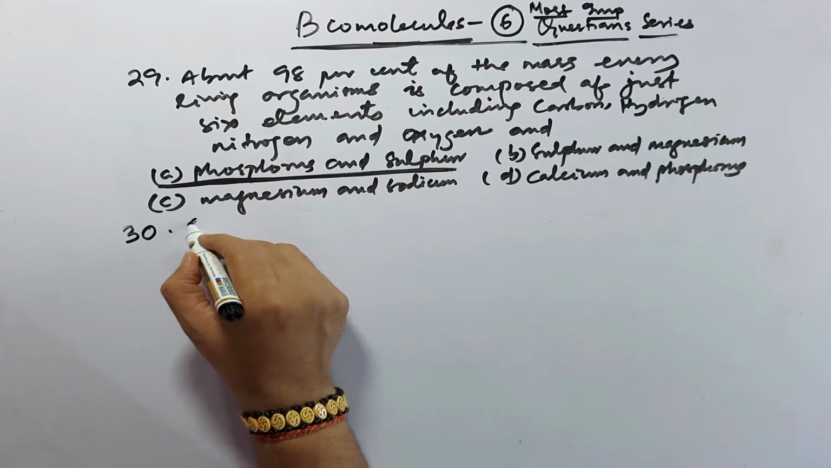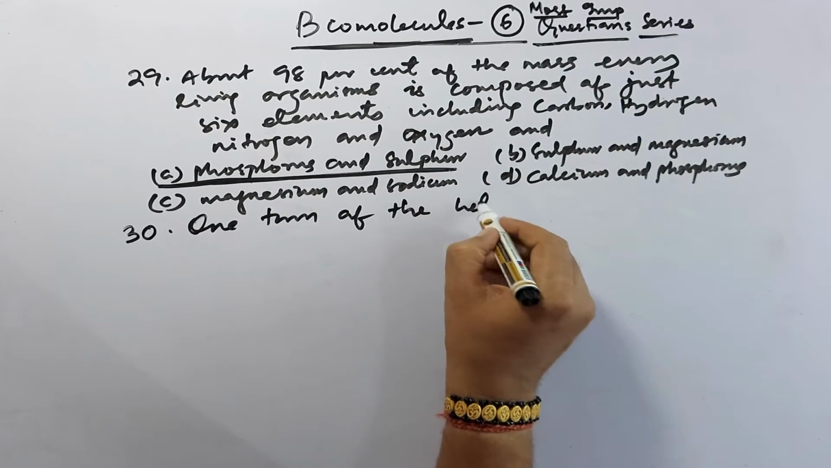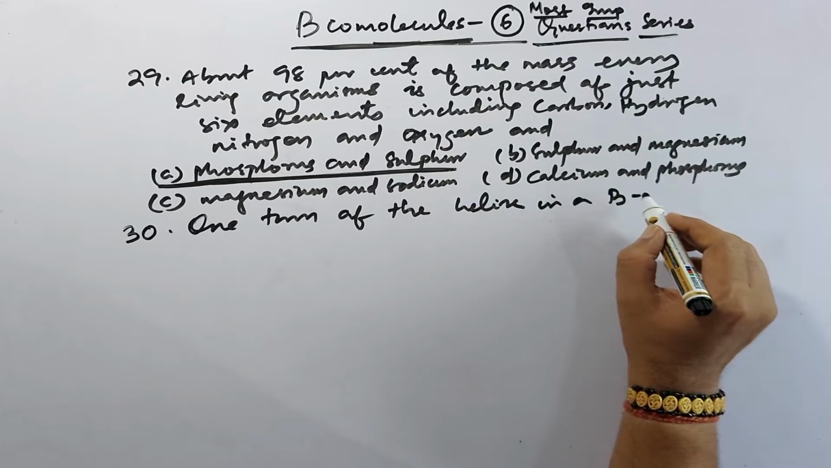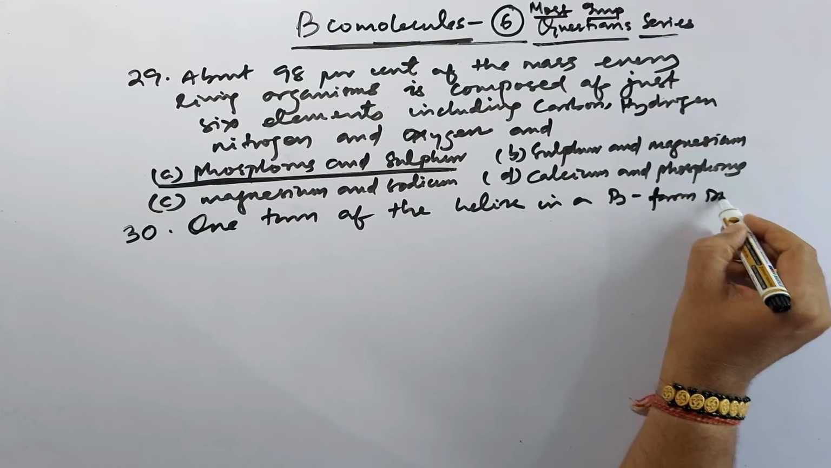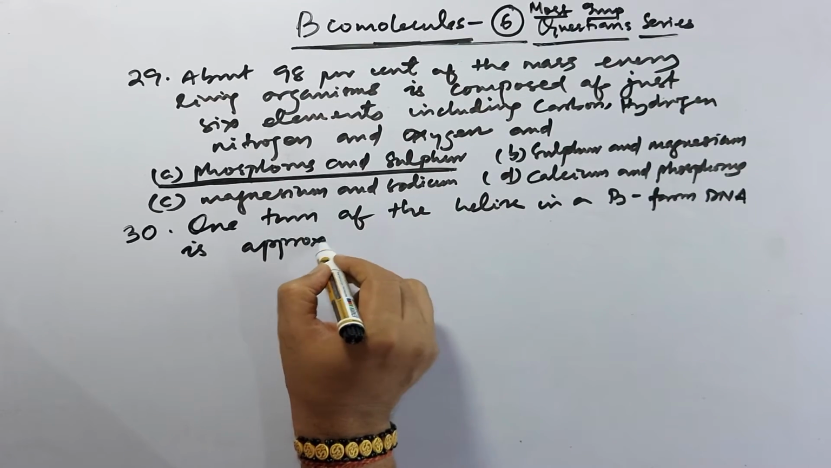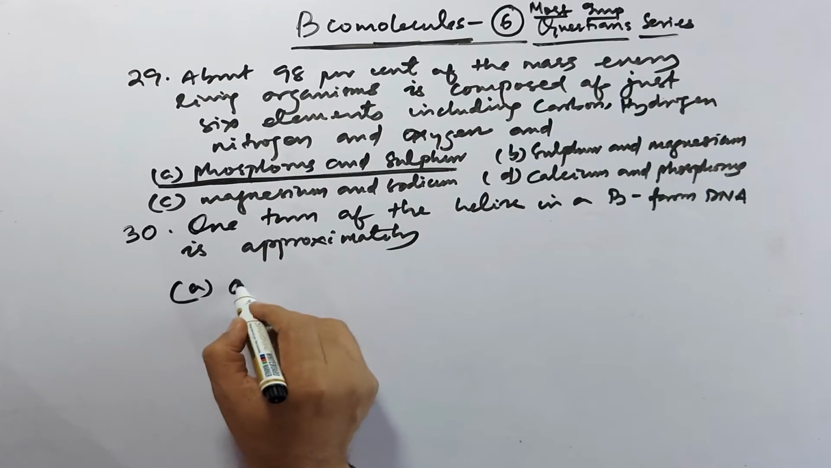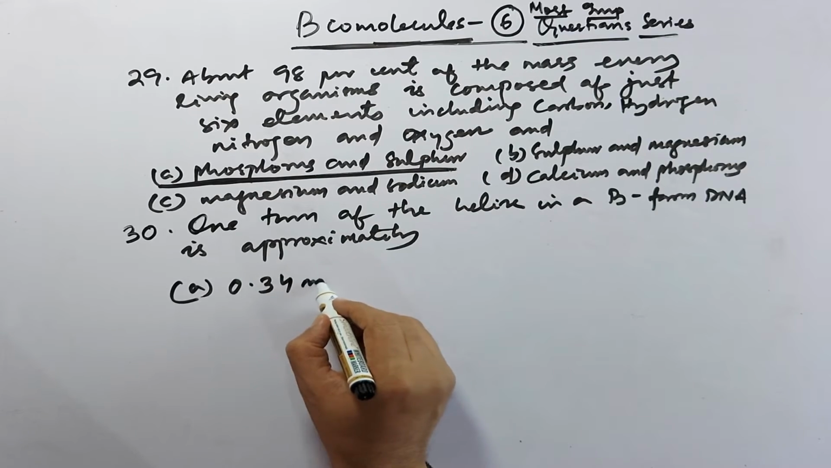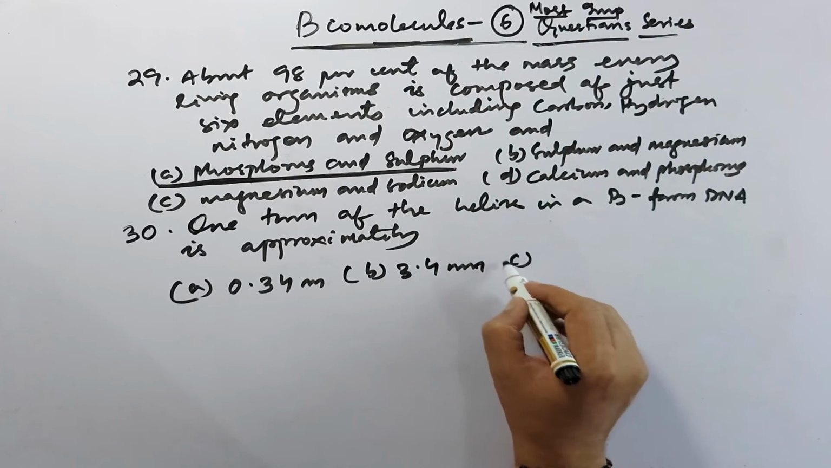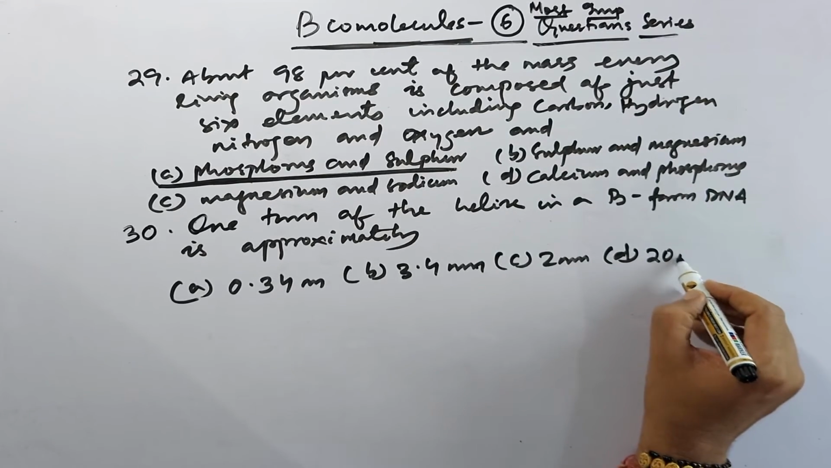One turn of the helix in a B form DNA is approximately: first option 0.34 nanometer, B option 3.4 nanometer, C option 2 nanometer, and D option, that is 20 nanometer.